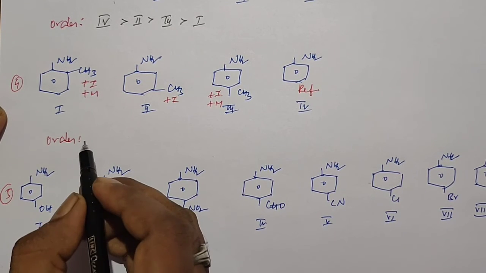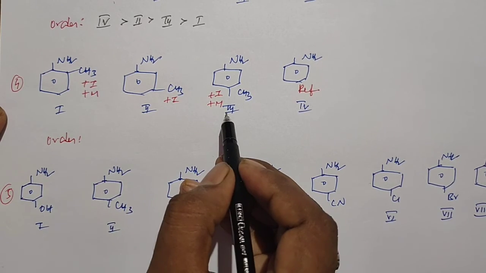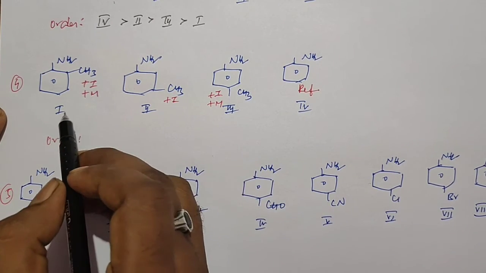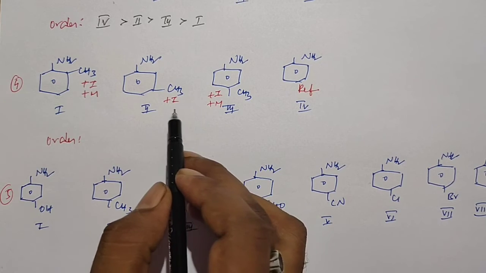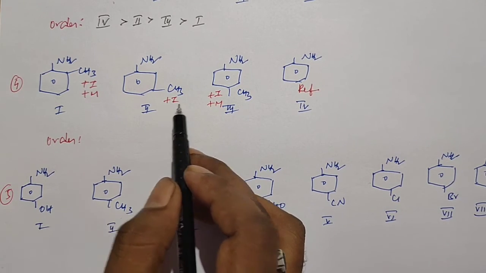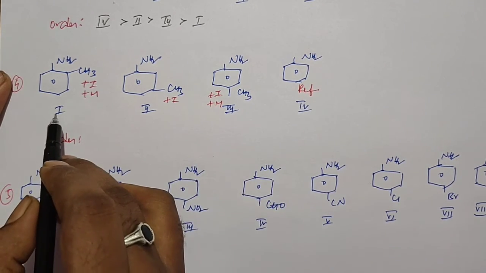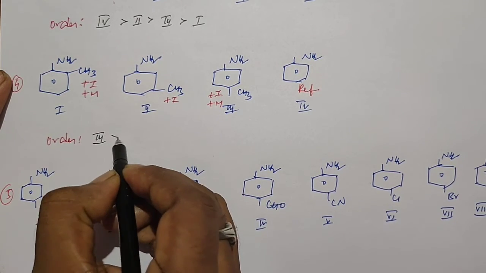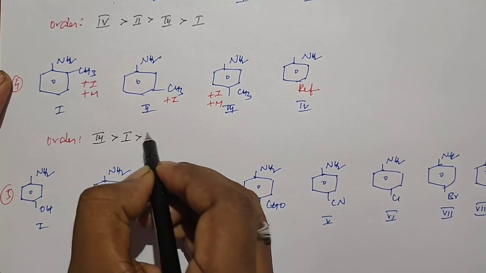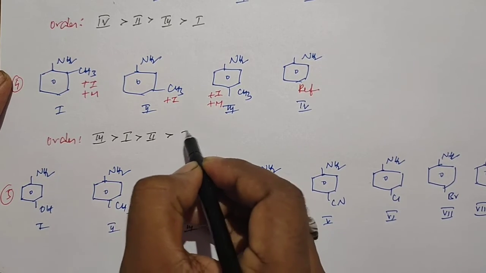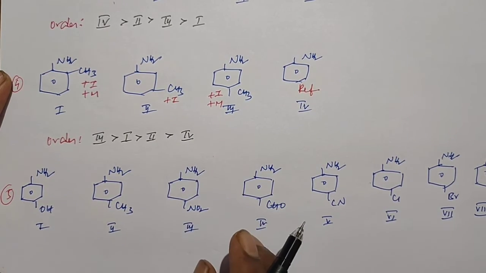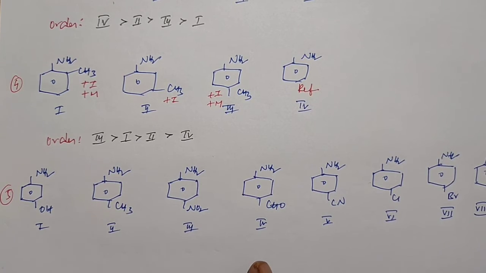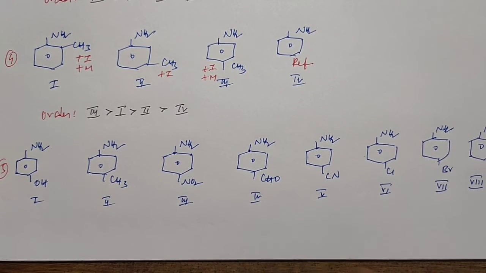So the plus I effect increases the basic nature of amines. So the first and third structures are more basic than the second one, and the second one is more basic than the fourth. When comparing one and three, the para position will be more effective. So the third structure is more basic than the first one. The first one is more basic than the second one, and the fourth one is last. So this is the order of basic nature for the given example.